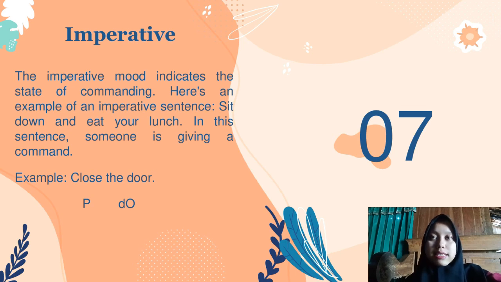The last category is imperative. The imperative mood indicates the state of commanding. Here's an example of an imperative sentence. Sit down and eat your lunch. In this sentence, someone is giving a command. Now let's see another example of imperative. Close the door. We can see that close is the predicate and the door is the direct object.